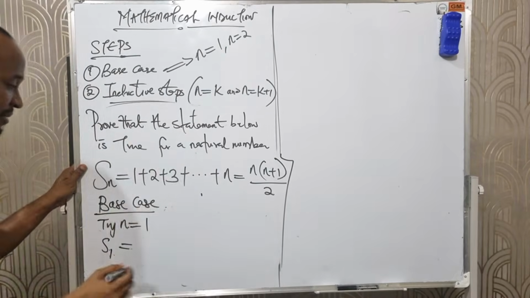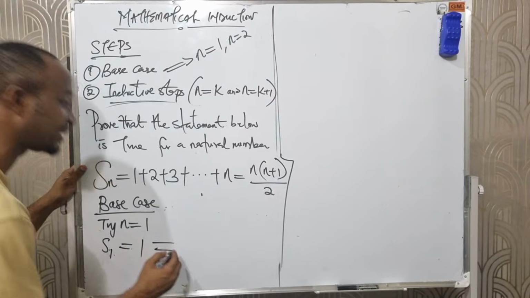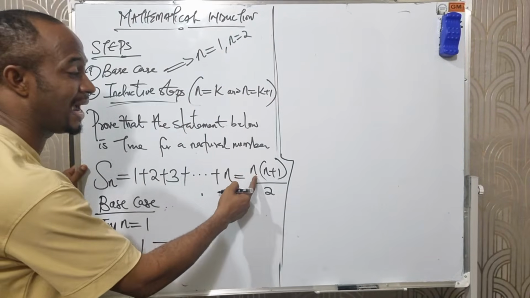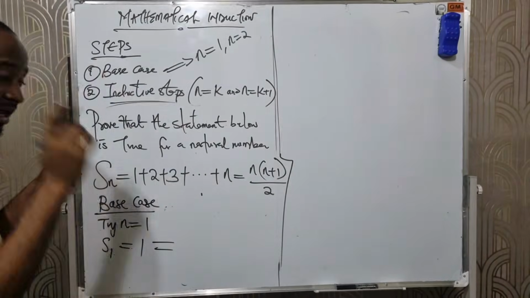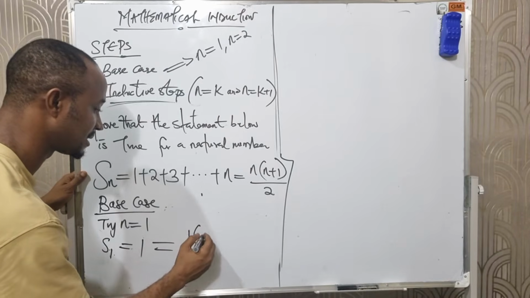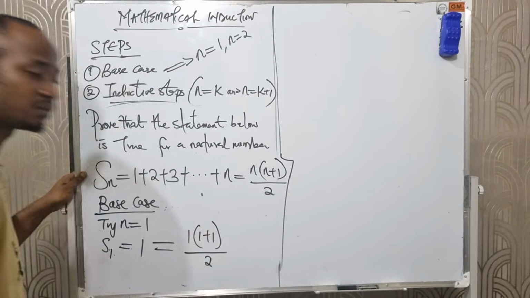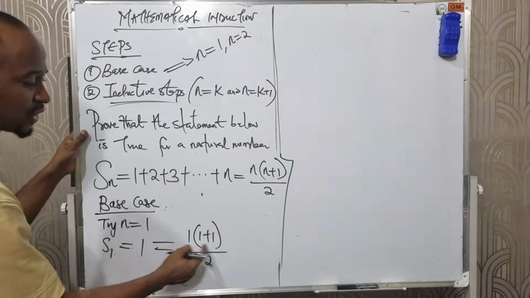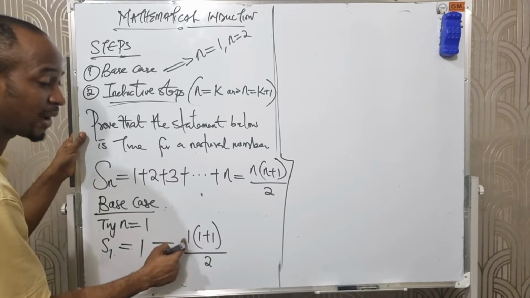Sum of the first term is simply this one, so it equals 1. On this other side here, anywhere I see n, I will put 1. That will give us 1 in brackets, 1 plus 1, over 2. 1 plus 1 is 2, 2 times 1 is 2.